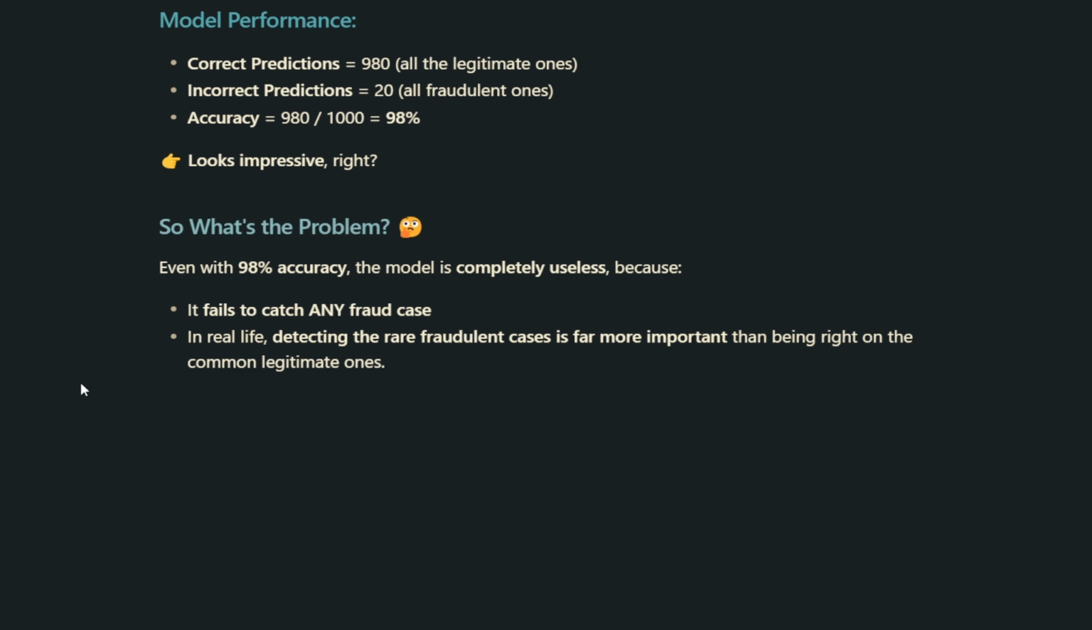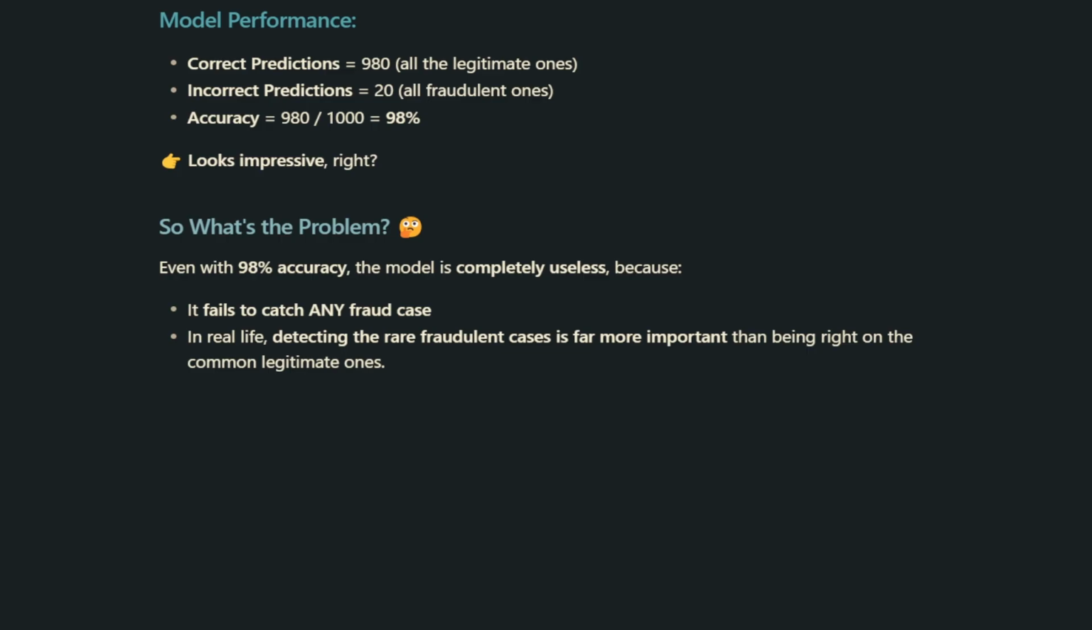But here's the problem. This model is actually useless because it never detects a single fraud case. And in real life, catching those rare frauds is much more important than being correct about the common legitimate transactions. This example shows us why accuracy alone is not always a reliable measure of model performance.